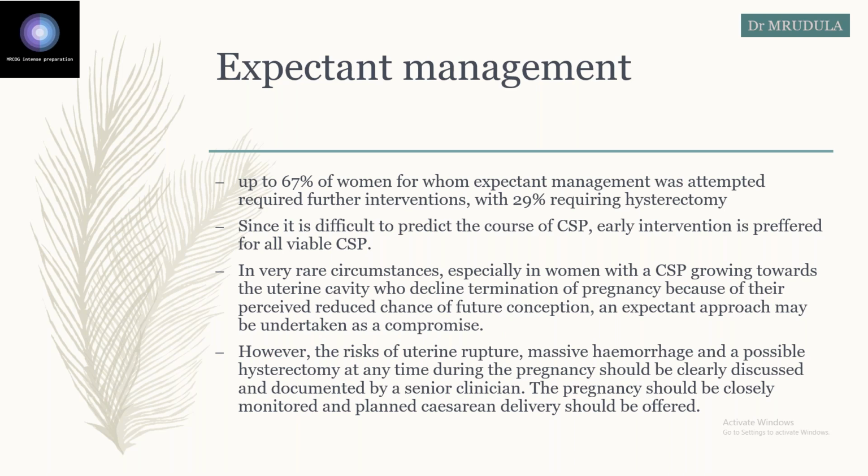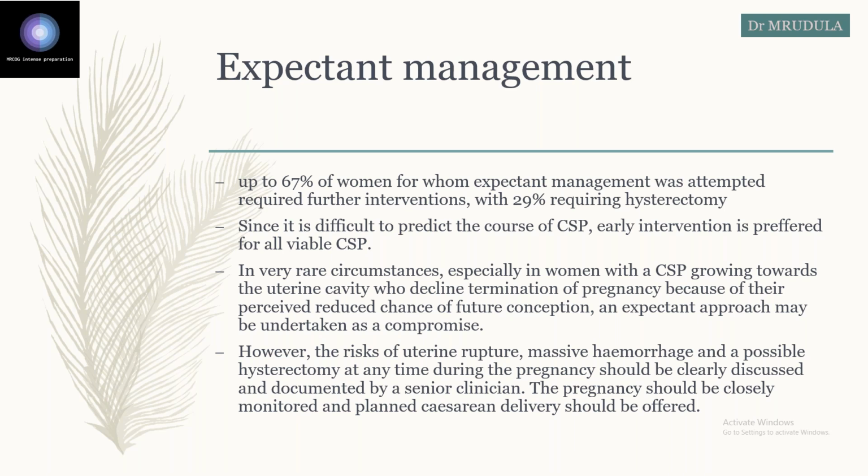But in very rare circumstances, when the scar ectopic is endogenic, that means it is growing in the uterine cavity, and the patients decline termination of pregnancy because they think there will be reduced fertility, in that case, when the patient declines, expectant management can be taken as a compromise. But here you have to explain to the patient the risk of uterine rupture, hemorrhage, and possible hysterectomy required at any time. And this pregnancy should be closely monitored and planned cesarean delivery should be offered.